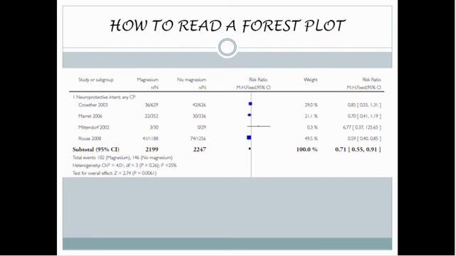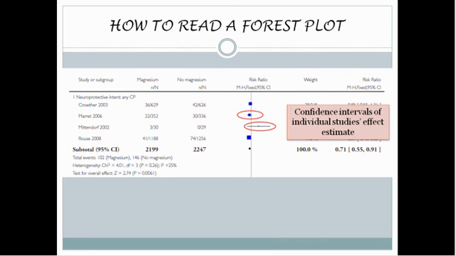The width of the line shows the confidence intervals of the effect estimate of individual studies. The width of the diamond shows the confidence intervals for the overall effect estimate as indicated in the figure. What do the point estimate and the 95% confidence intervals mean? Point estimate is a best guess of the true effect in the population.